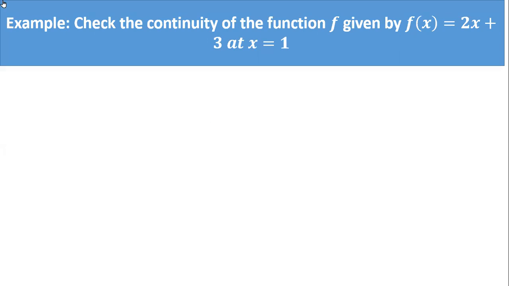So this is your first question. You have to check the continuity of the function f given by f of x is equal to 2x plus 3. Okay, you have to check whether the function is continuous or not. Can anyone tell me whether the function is continuous or not?